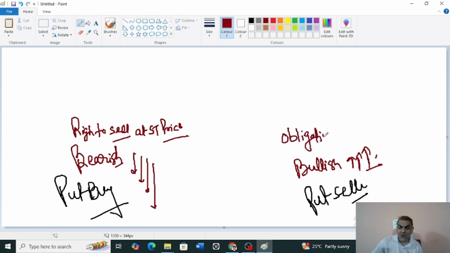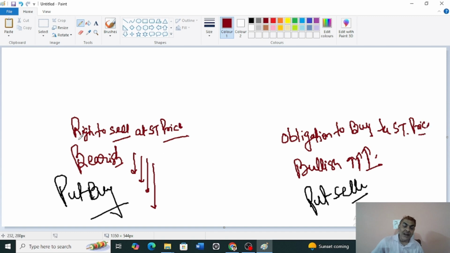Normally we do not go so much into wordings and details, but still I am giving it to you. Obligation to buy. Whatever price he will sell at, he has to buy. He has to oblige. Obligation to buy at a strike price. Fine. So that part is done.